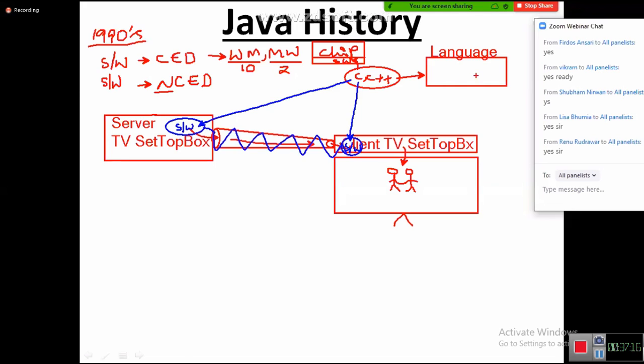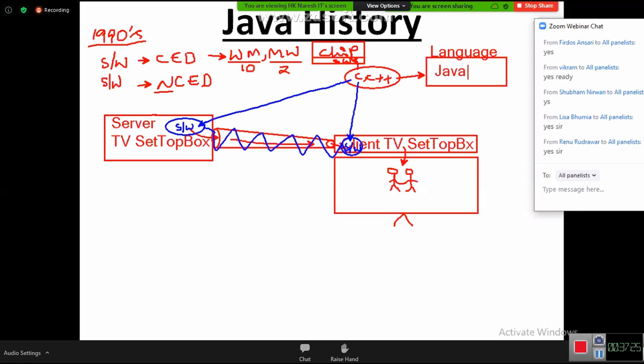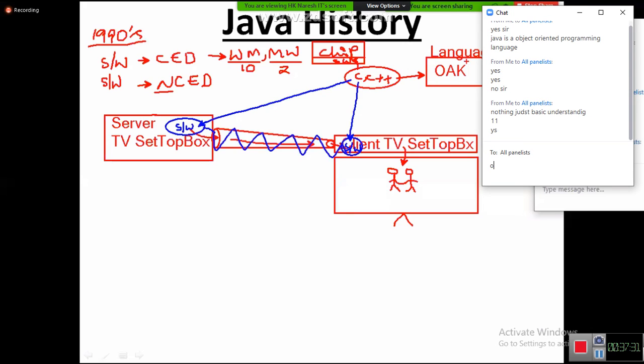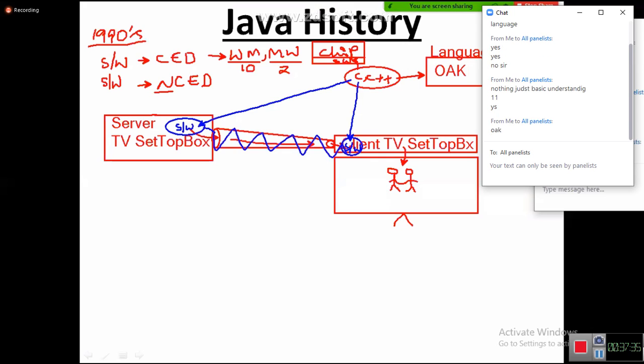For that purpose, they have to choose one name. Can you tell me what is the name of this language? Everybody, come on. What is the name of this language? Java. It is the wrong answer. The name of this language is Oak. First they named this language Oak, O-A-K.